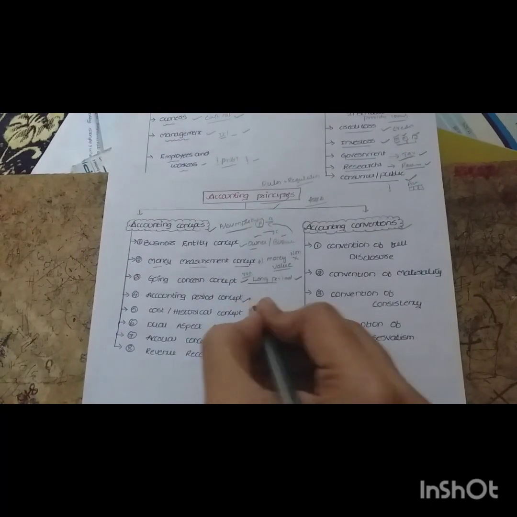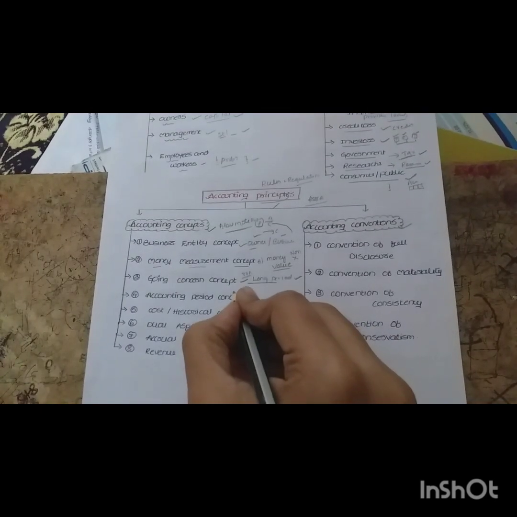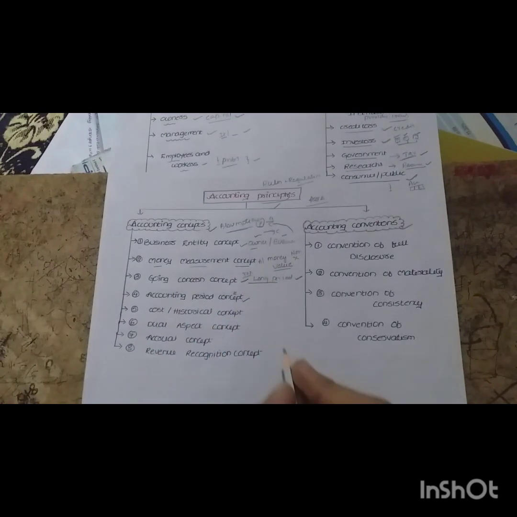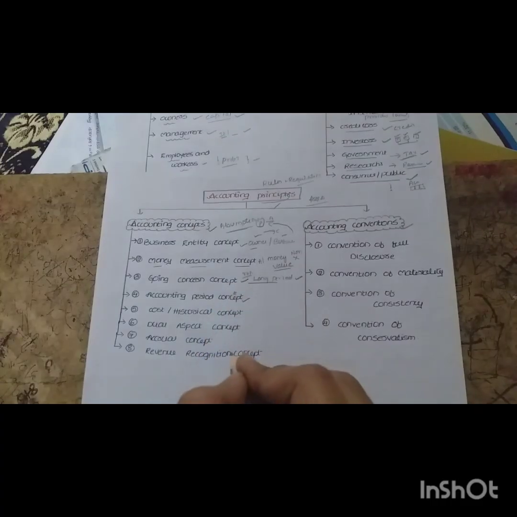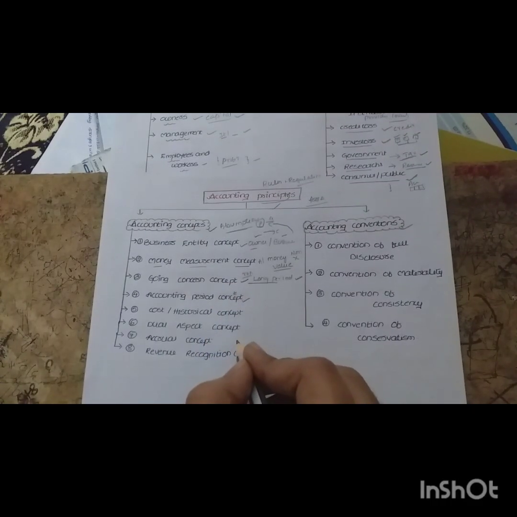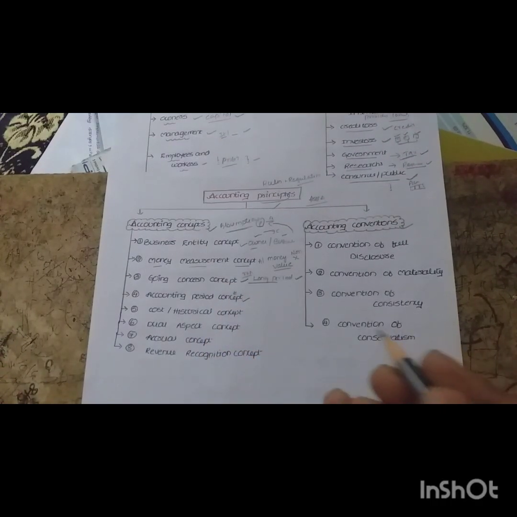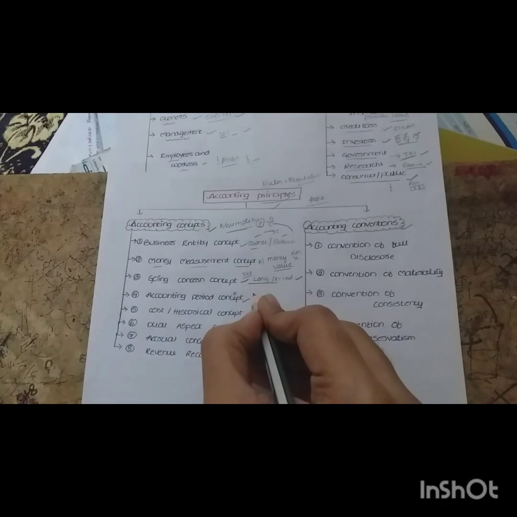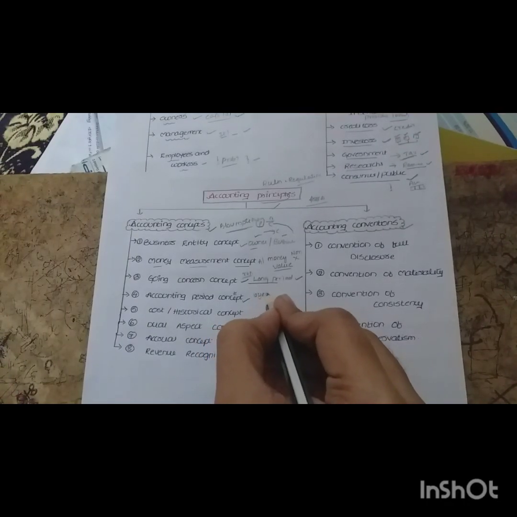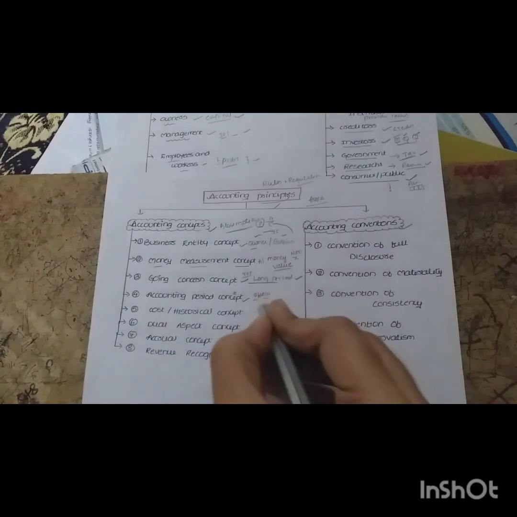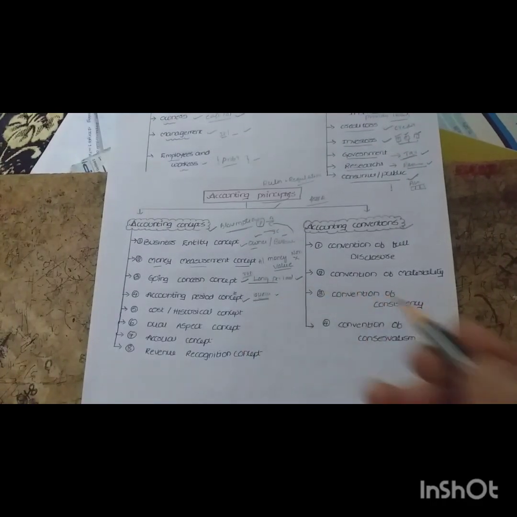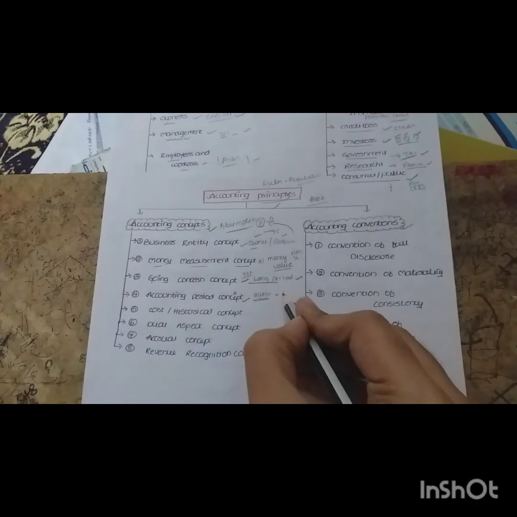Next concept is accounting period concept. This is very, very important. In the going concern concept, we said our business is going for a longer period of time. Take an example, our business runs for 10 years. Are you going to wait 10 years to know the profit and loss of that company? No, we can't wait, right? 10 years is a very long period of time.